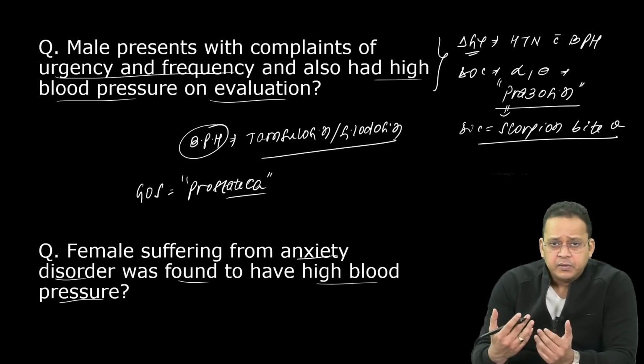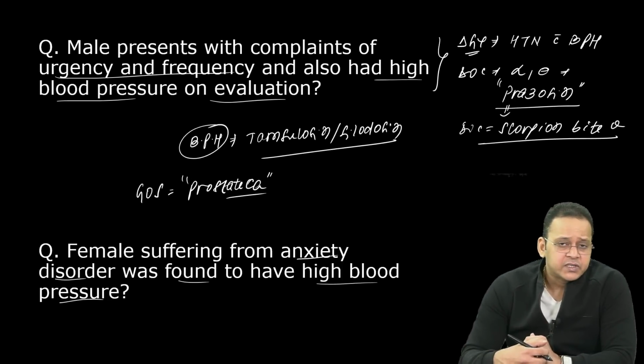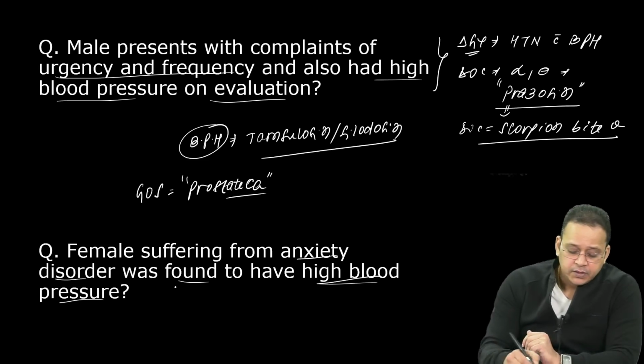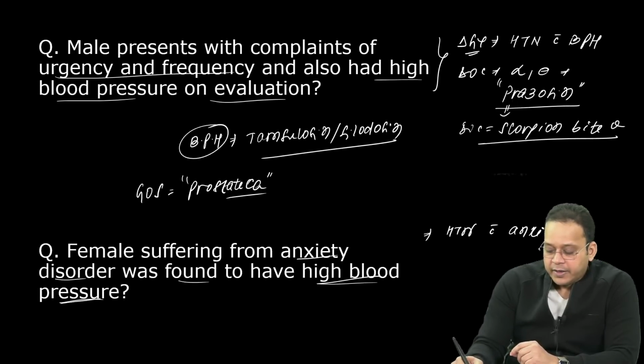And you know that whenever a female comes to you, obviously you'll do the basics, baseline investigation. BP was high, right? So it's a case of hypertension with an anxiety disorder, right? And for treatment, I'll be using a beta blocker.